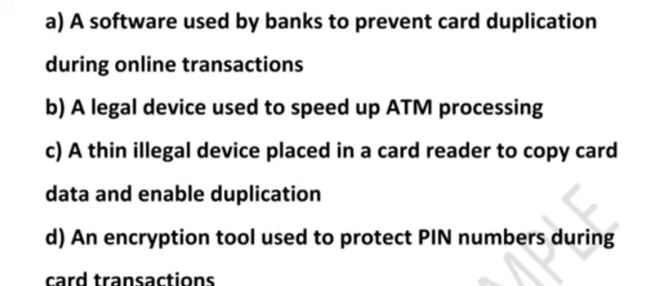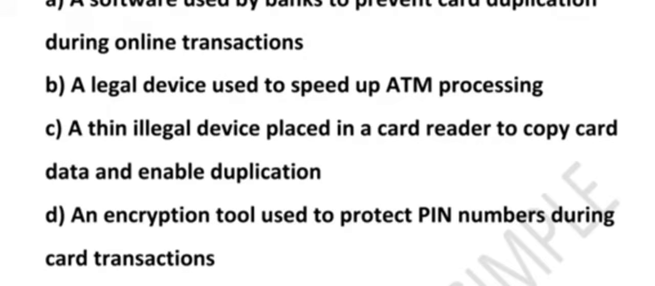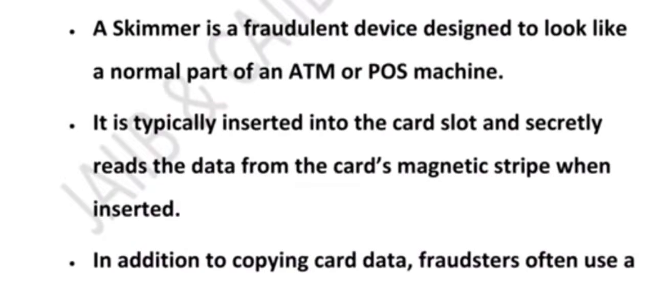A thin illegal device placed in card reader to copy card data and enable duplication. Yes, that is the exact definition of the skimmer. And option D says an encryption tool used to protect PIN number during card transaction. Again, that is wrong. A skimmer steals data. It doesn't protect it. So what we learned from this discussion is that a skimmer is a smart illegal gadget fitted over a real card slot.